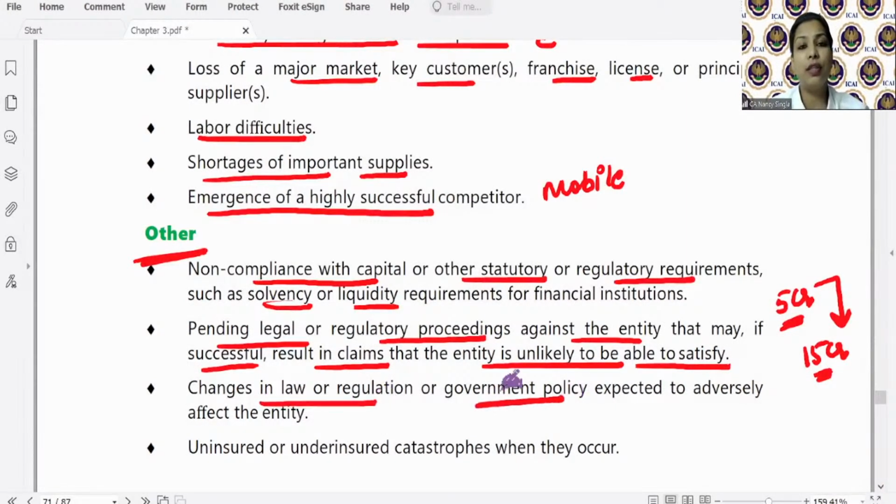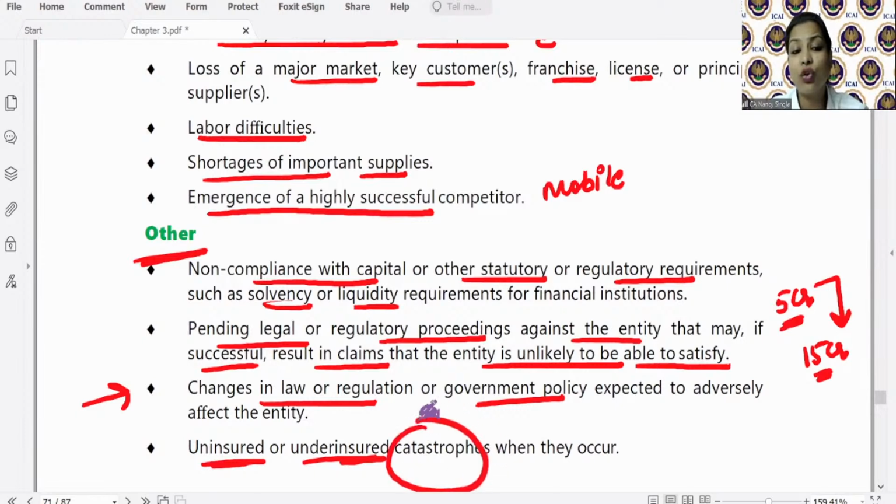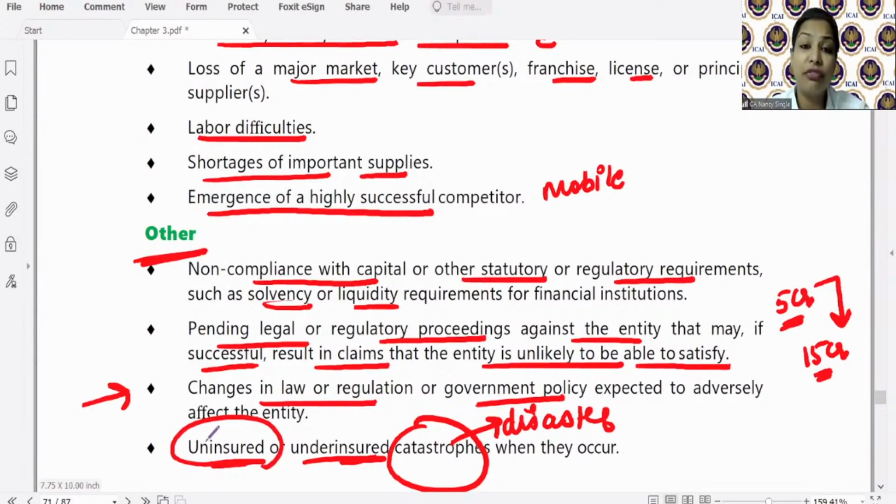Changes in law or regulation, like a ban on production of anything in the country which you are manufacturing. Let's say single-use plastic, right? Uninsured or underinsured catastrophes, disaster, and which is not insured. There are floods or let's say a tsunami in the area where all the inventories of the client were kept. So again, a significant doubt on the entity's ability to continue as a going concern. COVID, again, many industries were impacted.